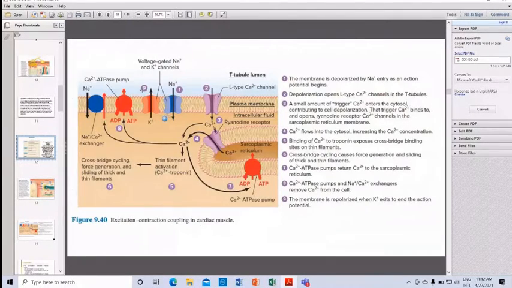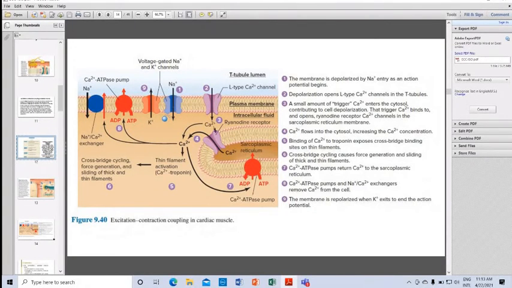Okay. After that, again the same thing in a different way. Excitation-contraction coupling in cardiac muscle. How does it occur? The first and foremost thing that we must know is the membrane is depolarized. How is the membrane depolarized? By sodium entry as an action potential begins. See, number 1 here, the membrane is depolarized by sodium entry as action potential begins.